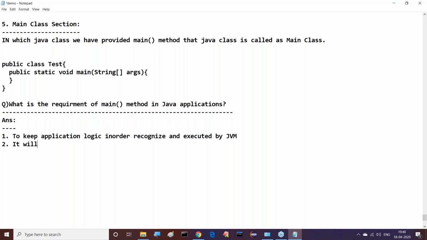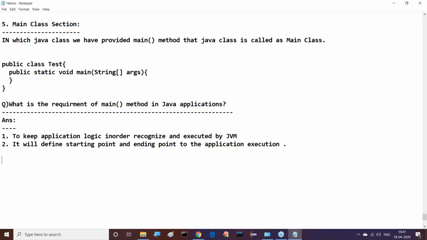So we require the main method to define the starting point and ending point of the application execution. These are the two reasons why we write our main method.